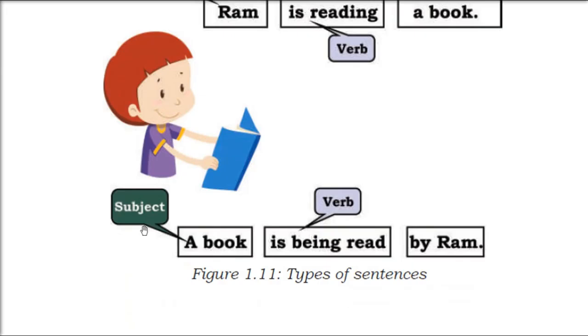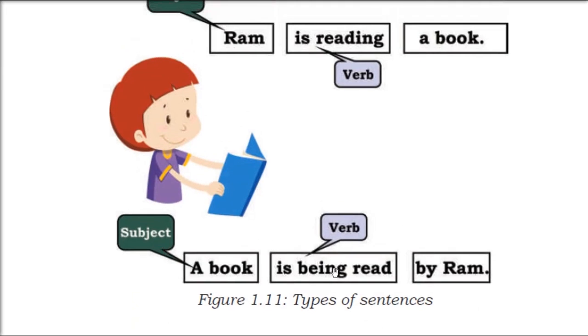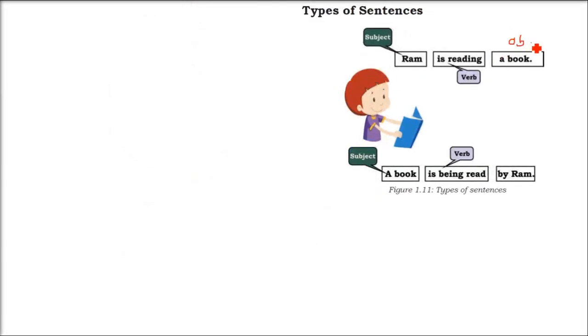But when we just change it, the subject is now a book. The previous object has become a subject. This same object has become a subject here. So a book is being read by Ram. Now the action is being done not on the object, but the object is getting an action now.